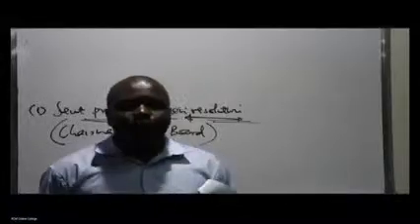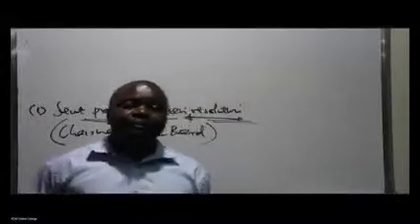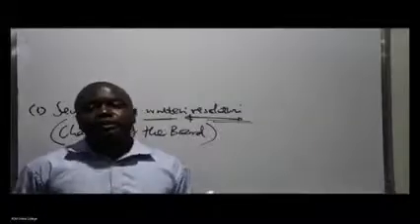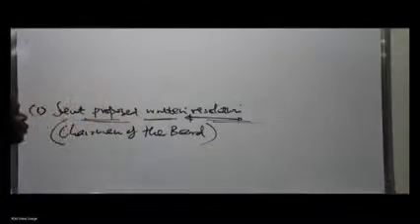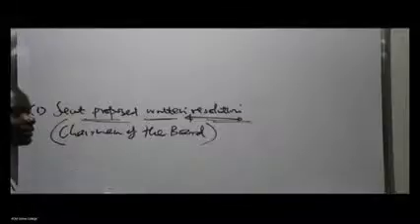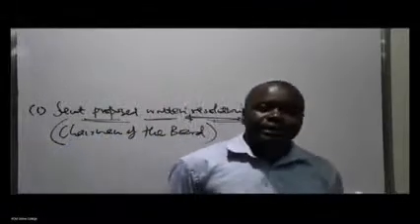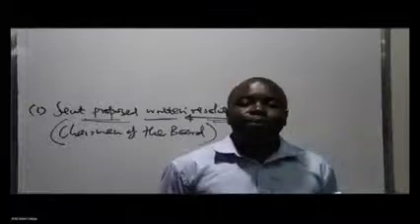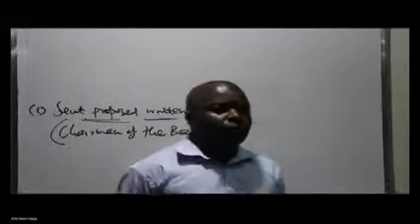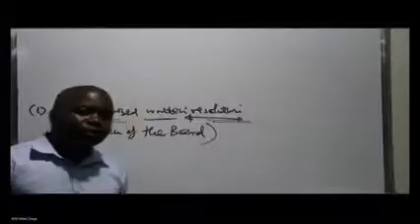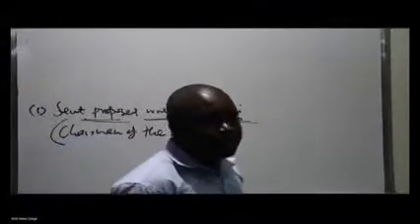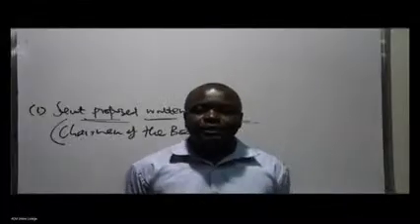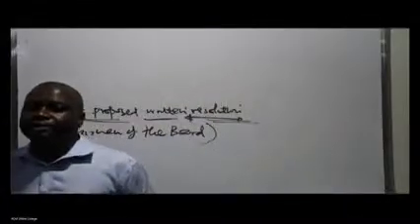Who is a proxy? A proxy is a person who can end up having to represent you at a company meeting whenever you're not actually able to attend. What happens is, part of the accompaniment of that notice that is convening a meeting at a company, they can attach what we call a proxy form. That proxy form, you can fill it out. Now that you are a member of the company, you're not able to attend, you can appoint someone to represent you at a company meeting. That person, we refer to him as a proxy.